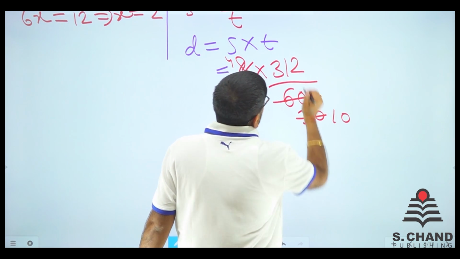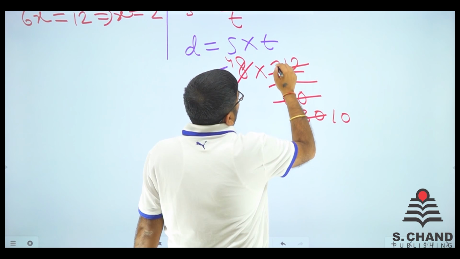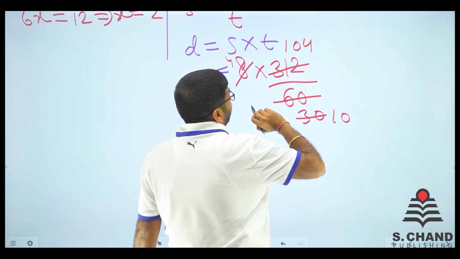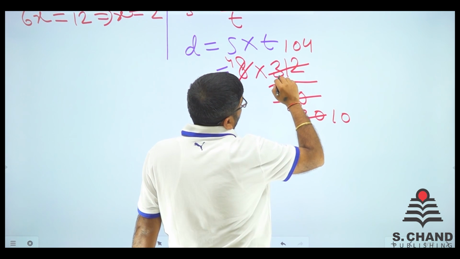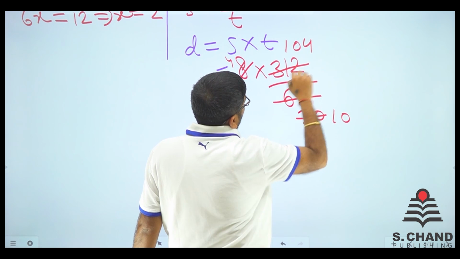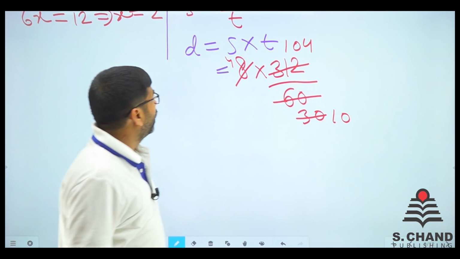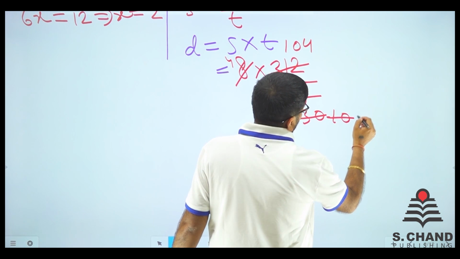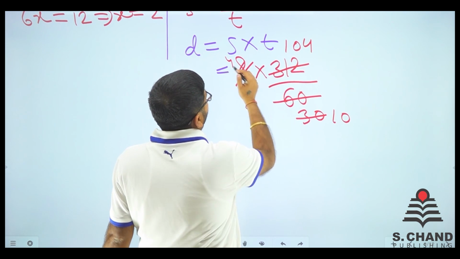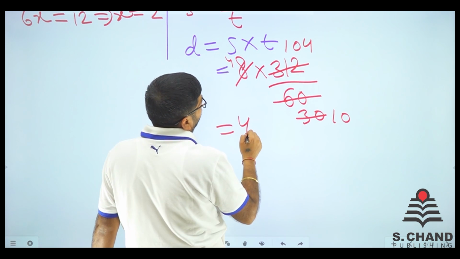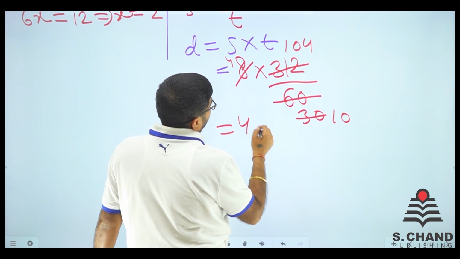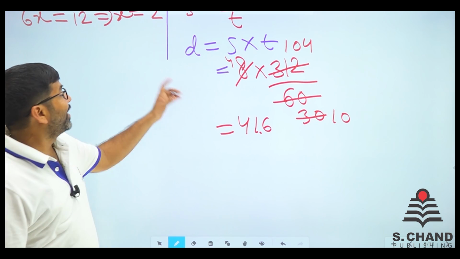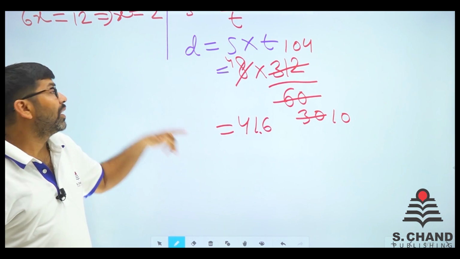So divided by 2, we got 30, and we got 4 here. 312 is 104. Now what we can do is just do one thing, 4 into 104. So 4 into 1, 4 4s are 16, 41.6. That is the total distance covered in 312 minutes upstream.